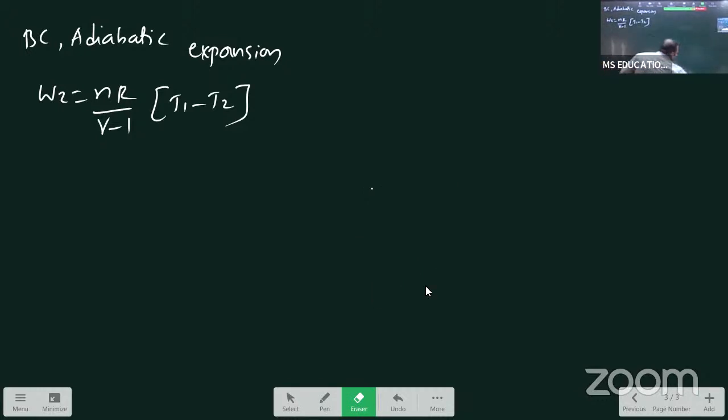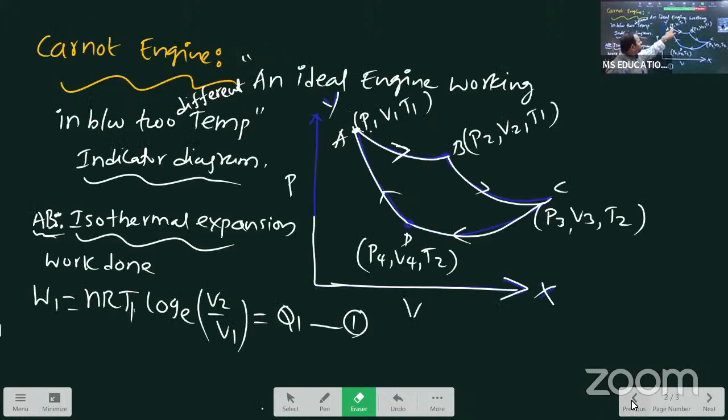In the previous step, see, like this: P1, V1, T1, P2, V2, T1. Temperature same, isothermal expansion. Next, BC: temperature change, adiabatic expansion. Again, CD: temperature same, isothermal compression.